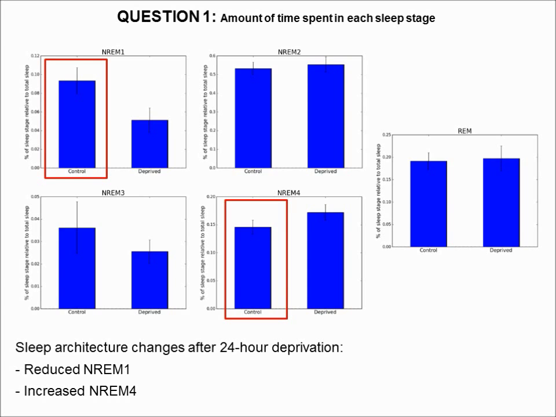As I said earlier, we might need a larger sample to determine what happens to the fraction of non-REM 3. Why is that? Well, because the standard error of the means of these measurements is quite large, meaning that there's probably high variability between the subjects. Which gets us to the second question of this project.